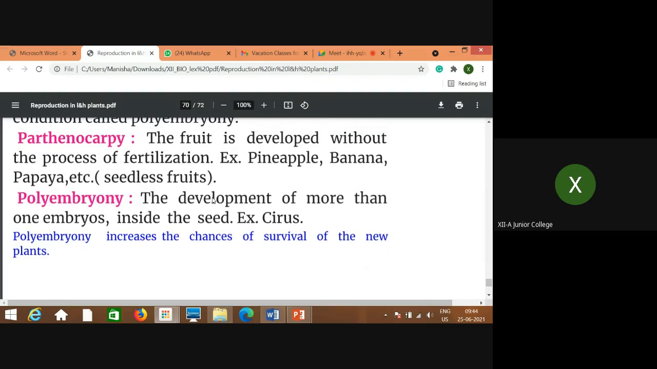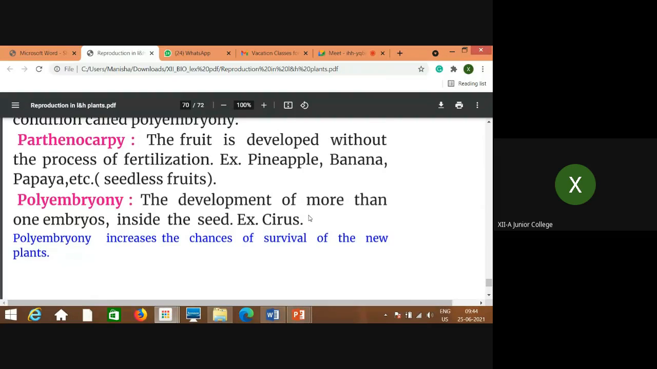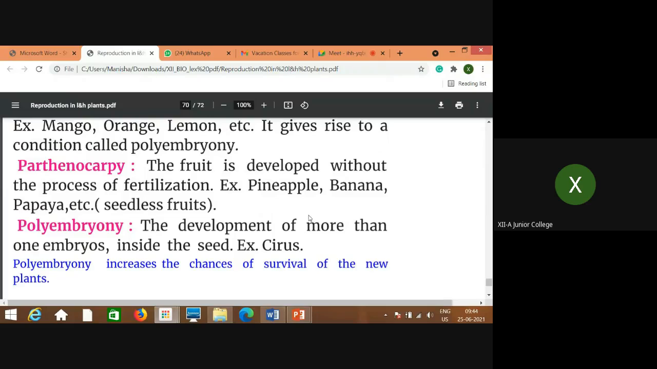And polyembryony is the condition, that is the development of more than one embryo inside the seed. The example is citrus. So polyembryony increases the chances of survival of the new plants. Though one embryo is destroyed, not developed, there are some other embryos also for its development, so survival chances increase. So this is all about the